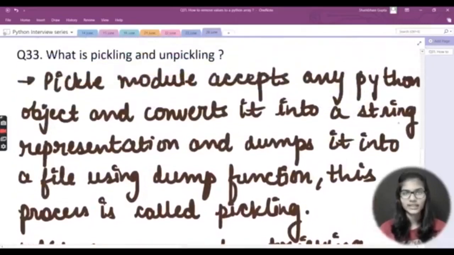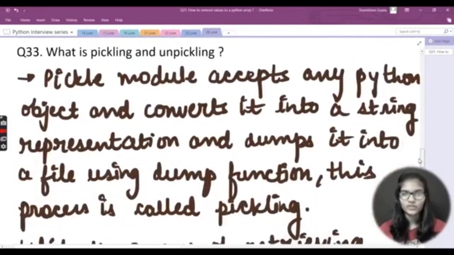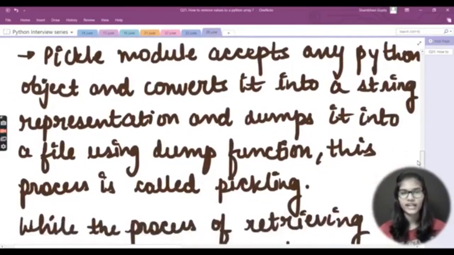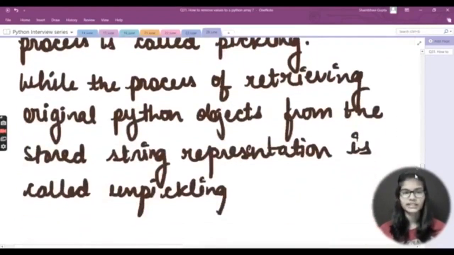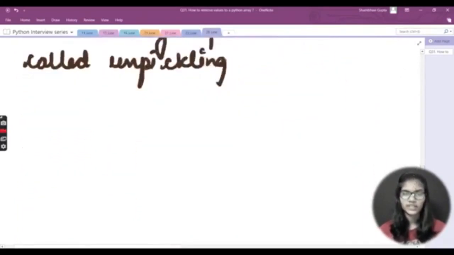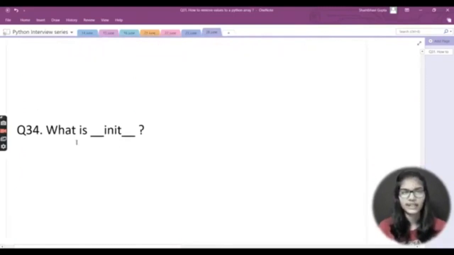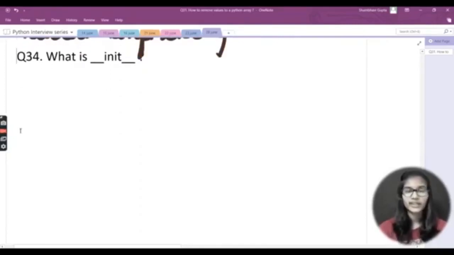Let me revise that once again. The pickle module accepts any Python object and converts it into a string representation and dumps it into a file using the dump function. This process is called pickling. While the process of retrieving original Python objects from the stored string representation is called unpickling. Right? I hope I made it very clear what we meant by pickling and by unpickling.